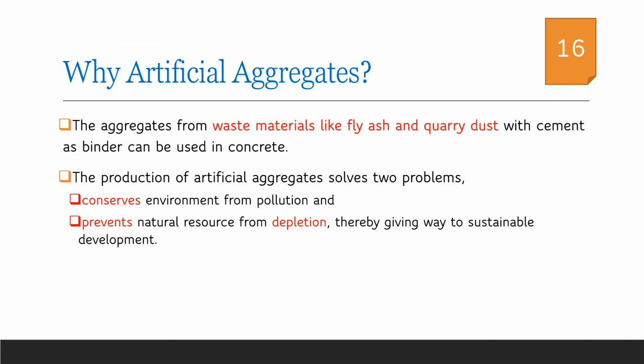Based on the properties of aggregates that we have discussed, it is very clear that artificial aggregates are preferred over natural aggregates. Artificial aggregates help in preserving the environment and preventing the depletion of natural resources, and also make it feasible to use waste materials or the byproducts of industries for concreting.